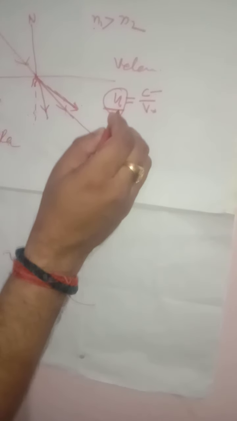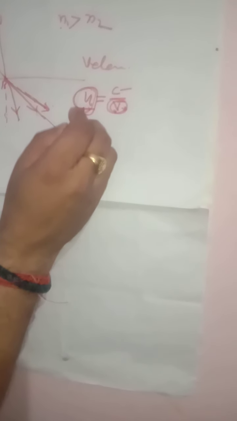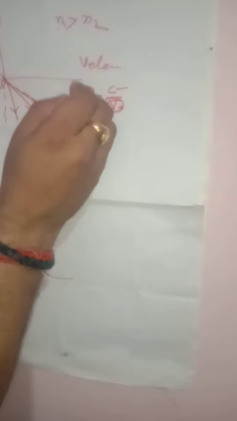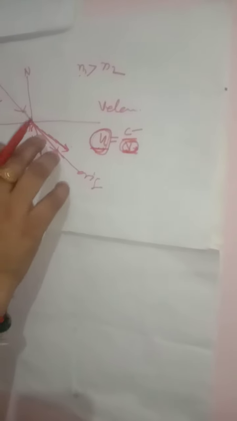Because the refractive index of the denser medium is larger, when light enters the denser medium its velocity reduces. For the rarer medium the refractive index is less, therefore the velocity is larger. That's why the rays bend away from the normal. So these are the causes of refraction.